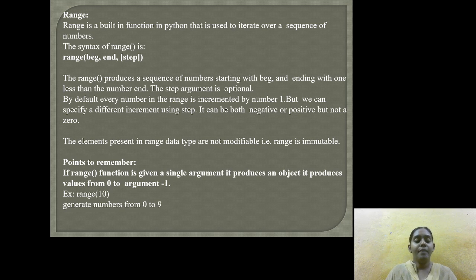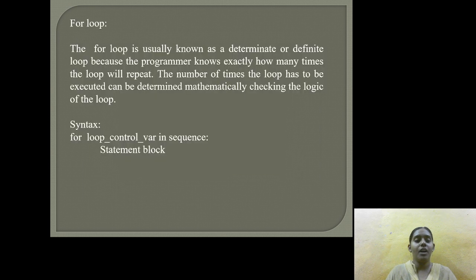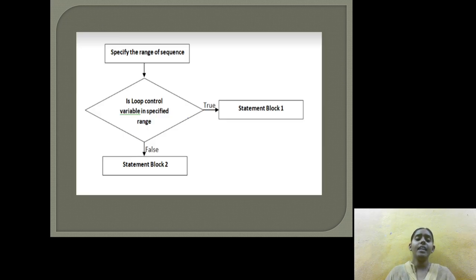The elements present in the range data type are not modifiable, that is, range is immutable. Before that, we are trying to specify a range using the for loop. This is the for loop definition and syntax: for loop control variable in sequence. For that we are using a range, specifying the range of sequence, that is, whether the given value is in the given range of sequence or not.